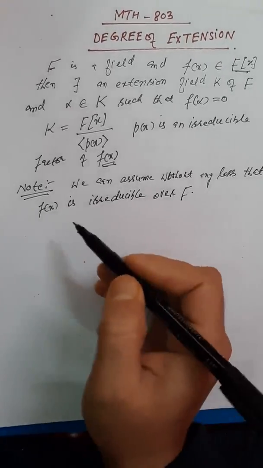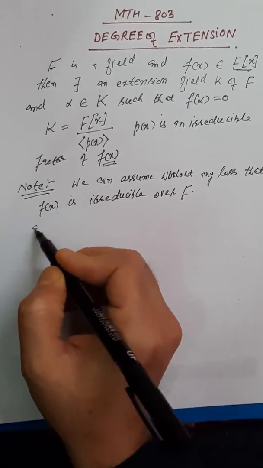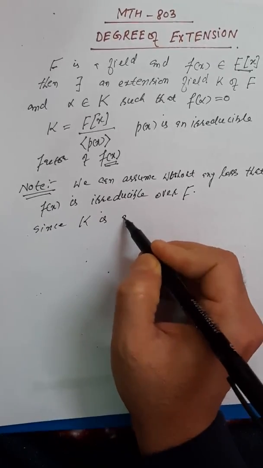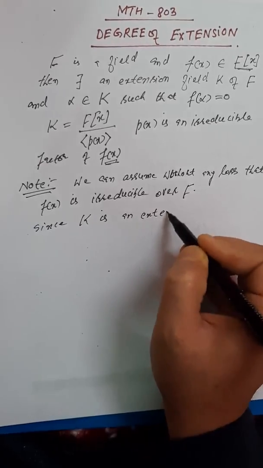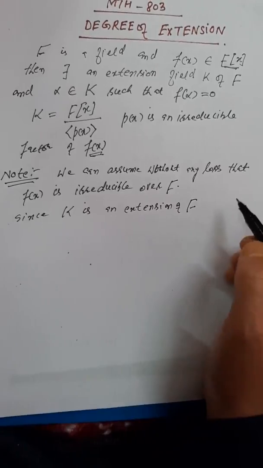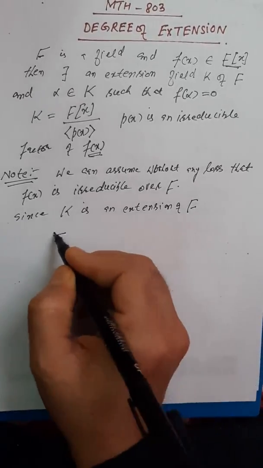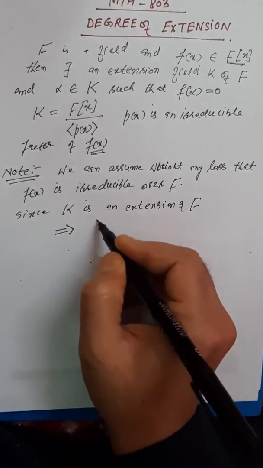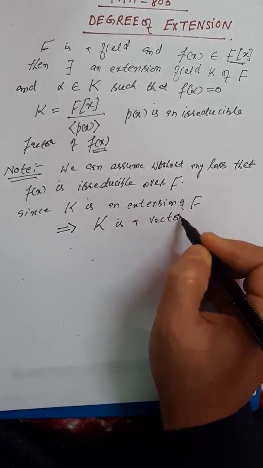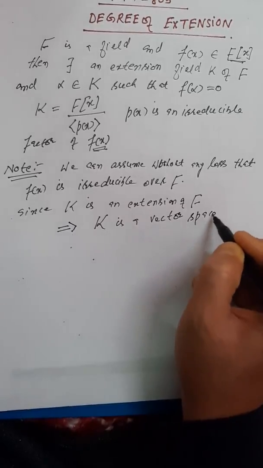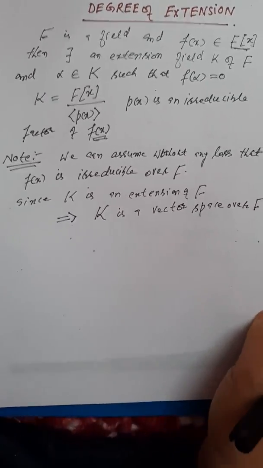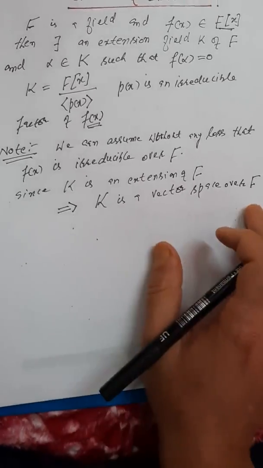We would get it from the fact that since K is an extension of F, therefore K is a vector space over F. So we might ask for the basis of K as a vector space over F.